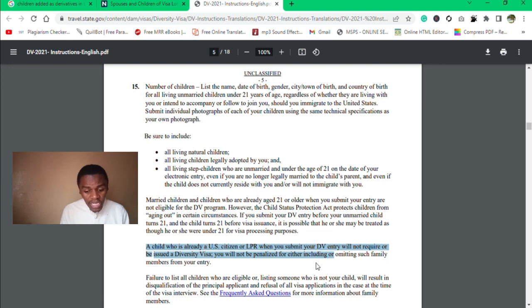And it continues to say, even if you omit that child that is already in the United States in your application, you will not be penalized. So if you include him or her or you exclude him or her, it's not a penalty. I hope that is very clear and the information is useful. Please don't make the mistake of including any unqualified child, because this will cost you the visa.